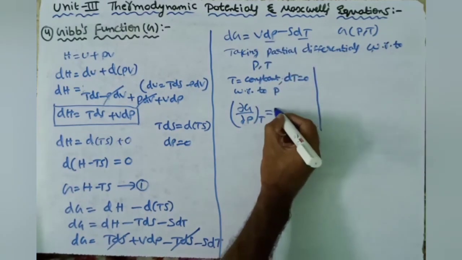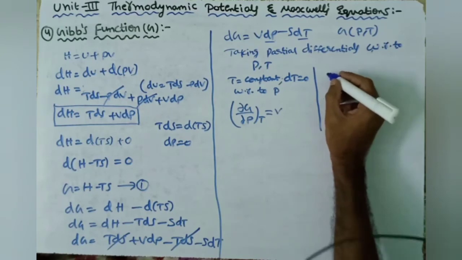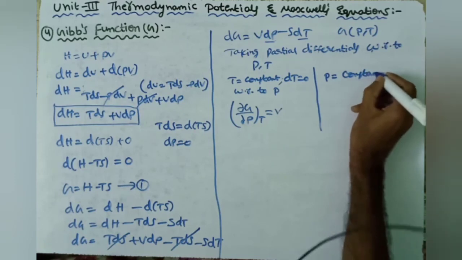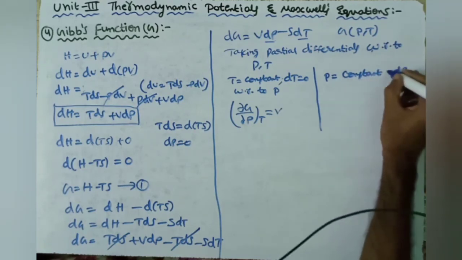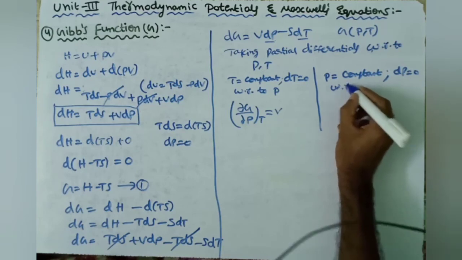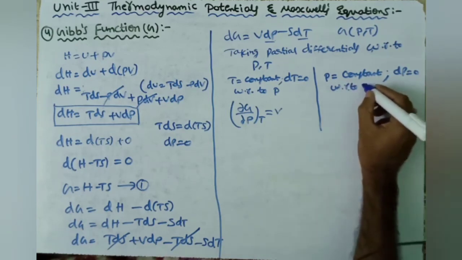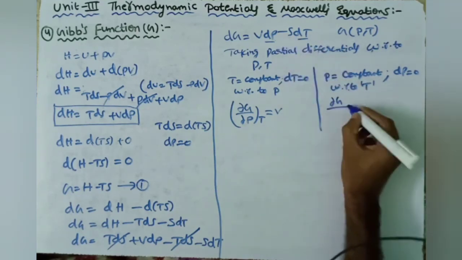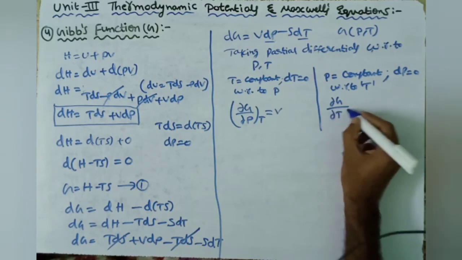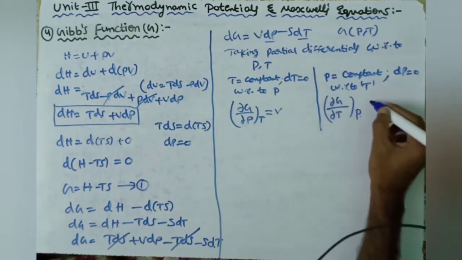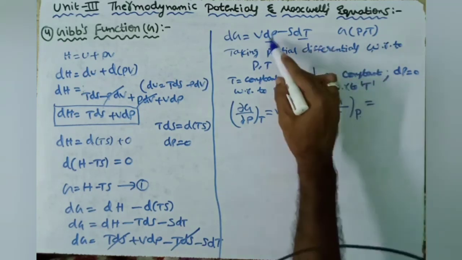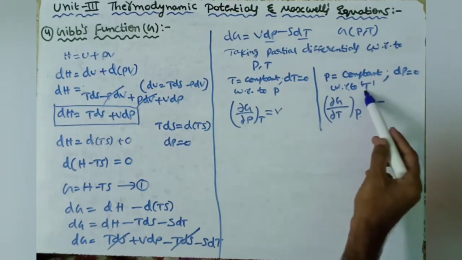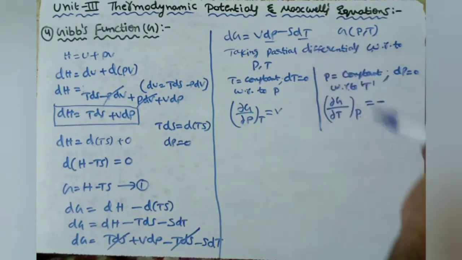Here V remains. In the same way, in the other case, we take P as constant, then dP is equal to 0. With respect to T, we do partial differentiation, then that equation becomes dou G by dou T, where P is constant, is equal to minus S, since the dP term becomes 0 and the partial differentiation of dT with respect to T becomes 1.